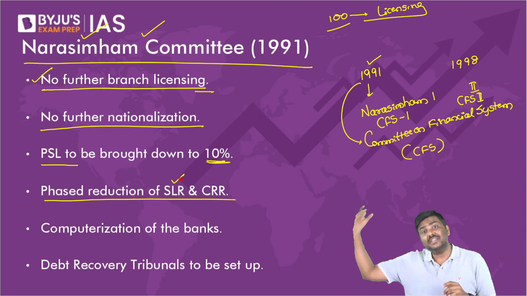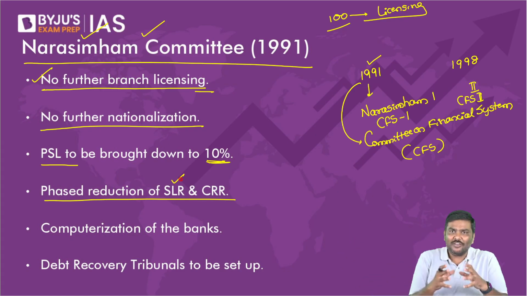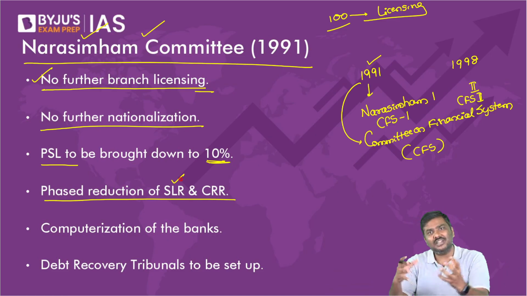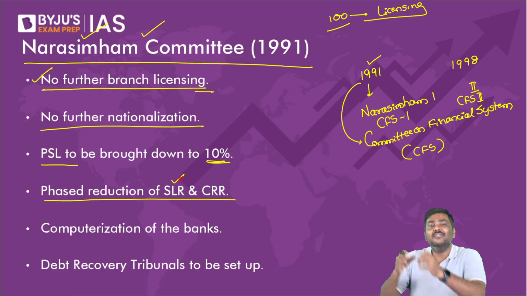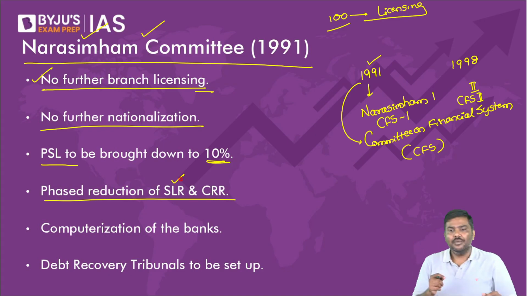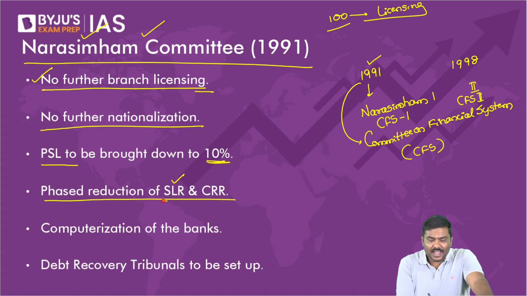It was more than 60%. So if you have a very high SLR and CRR, don't you think a lot of the deposits collected by the banks will get stuck up in the form of SLR and CRR? Let me know. Don't you think a lot of this money will get stuck up?